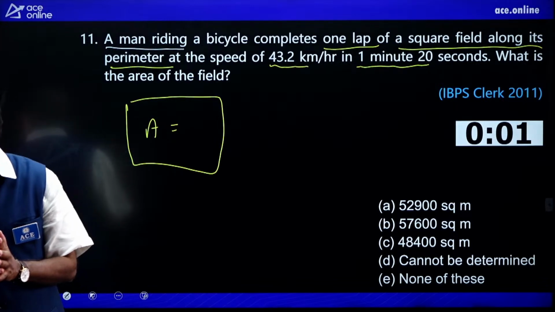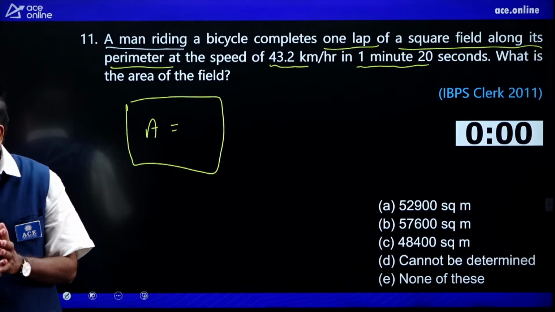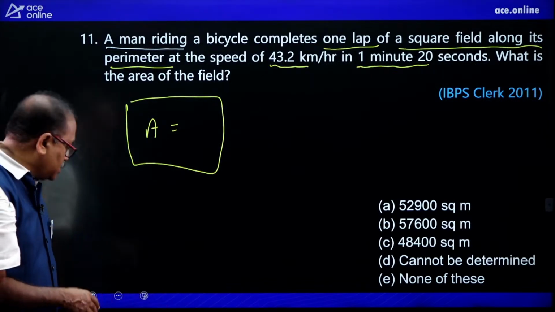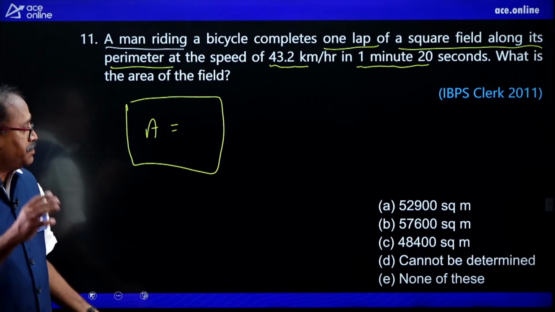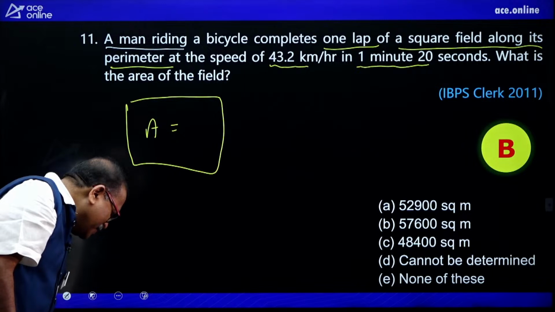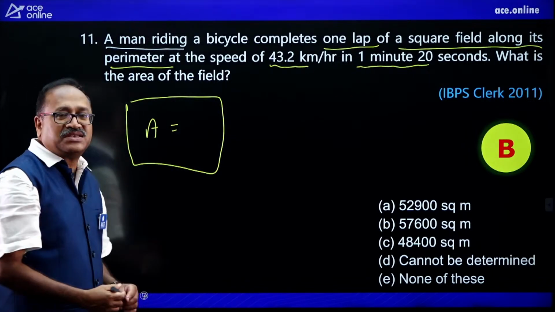Oh, wow. We got the answer as Pawan said 57600. Do we have any option here 57600? Let me check. Likita says option B. Yes, that's right. You people can manage this level of question with easiest way.